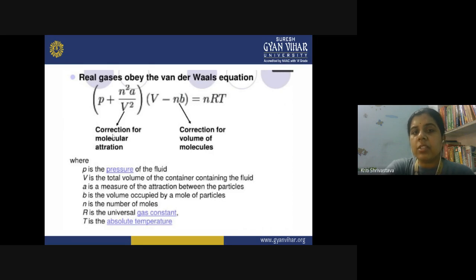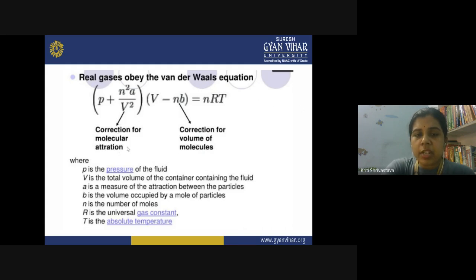The first correction was made for the molecular attraction. It is shown like this: n square a upon V square. So this term is the correction for the molecular attraction, and this b is the correction for the volume of molecules. Earlier, the ideal gas equation was PV equals nRT.